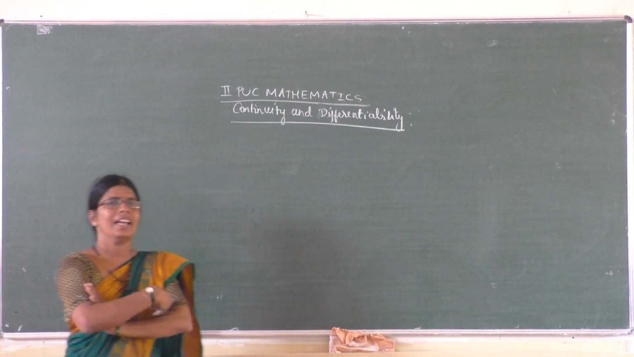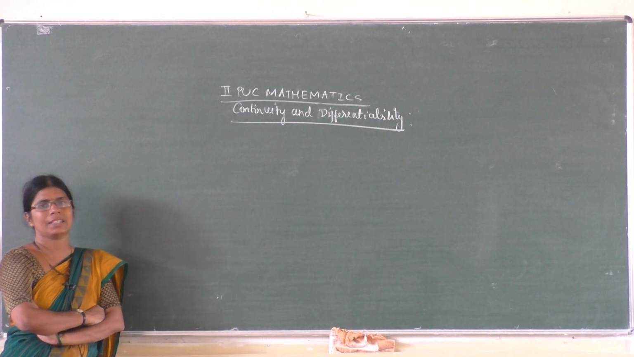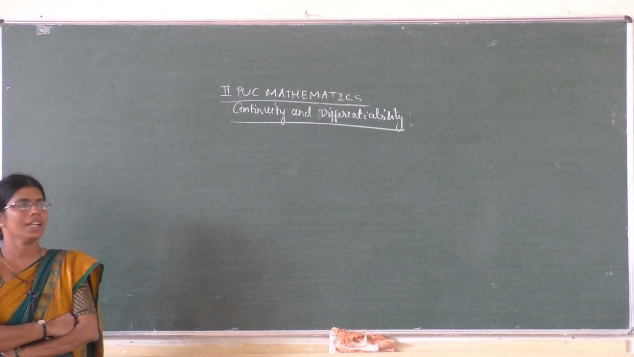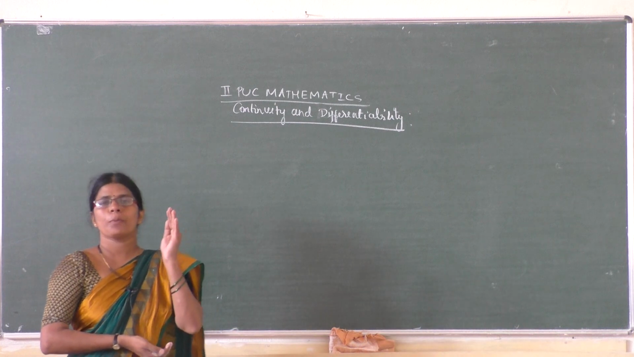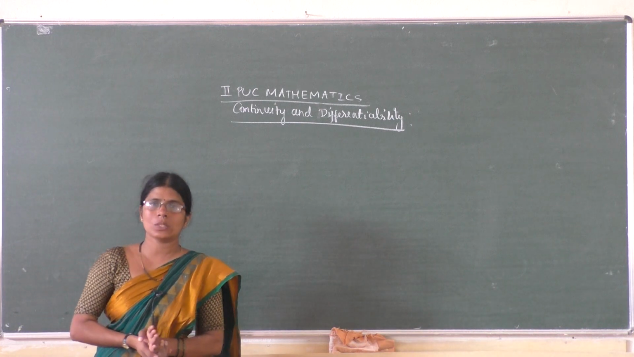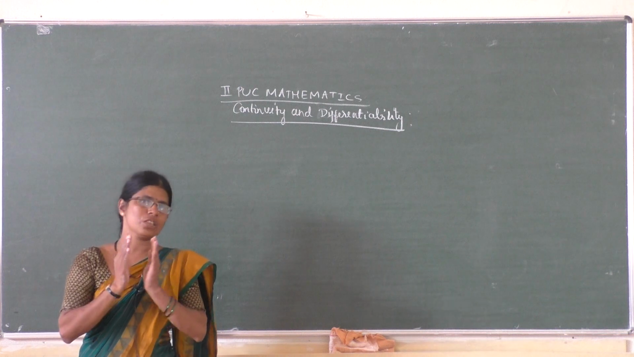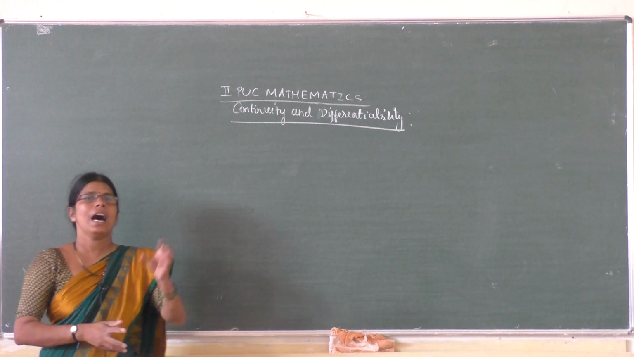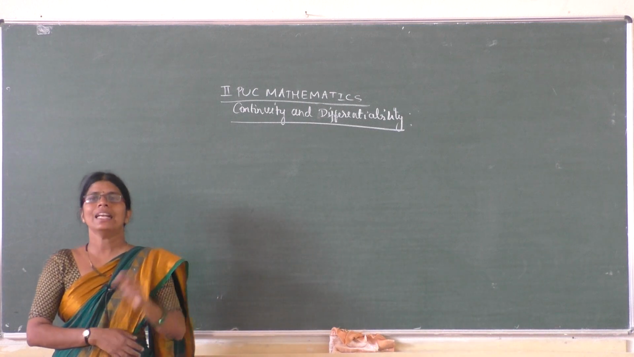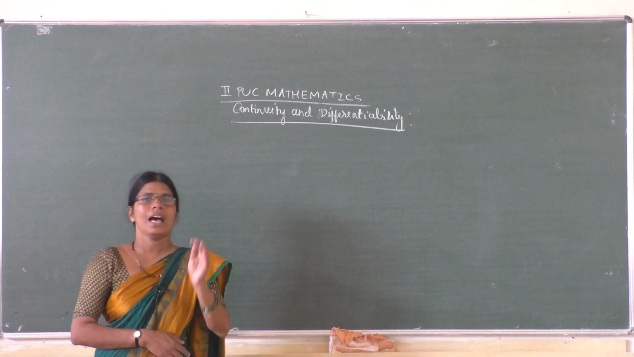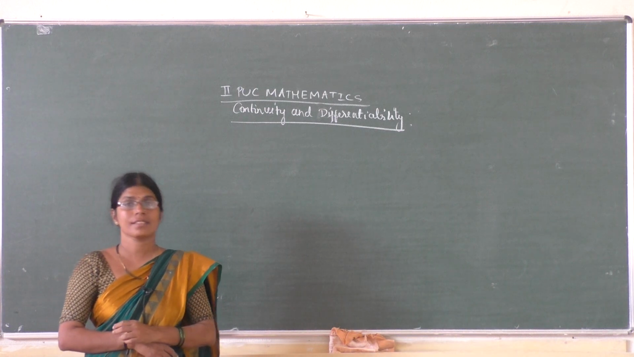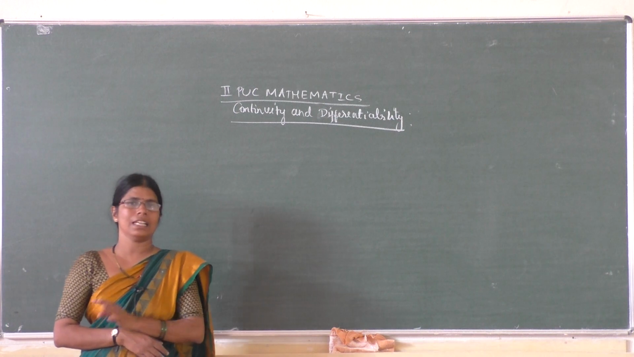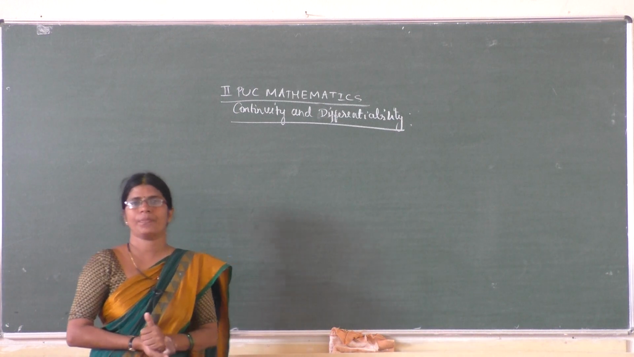Namaste students. In the previous class, we studied about Rolle's theorem and mean value theorem. Suppose a function is continuous in the closed interval a comma b, differentiable in the open interval a comma b, and f of a equals f of b, then Rolle's theorem is applicable, and there exists a point c in open interval a comma b such that f dash of c is equal to 0. That is Rolle's theorem.